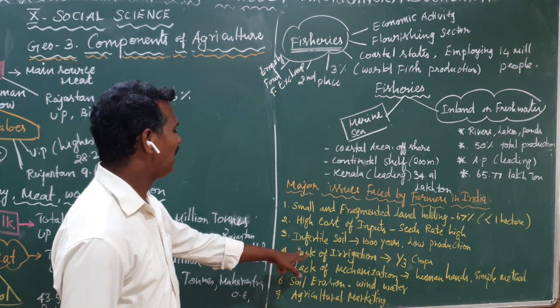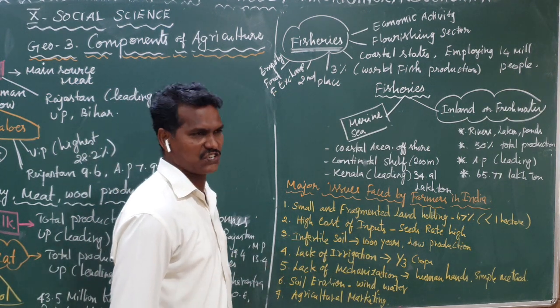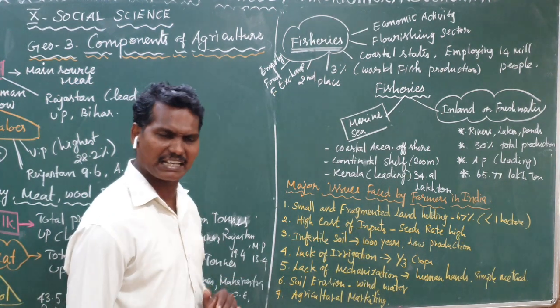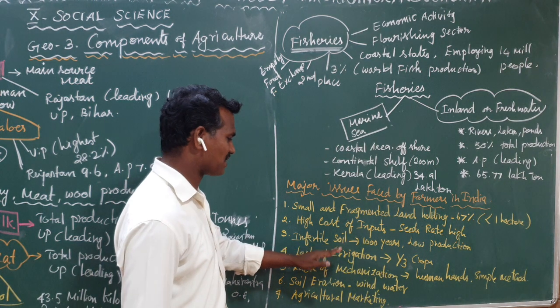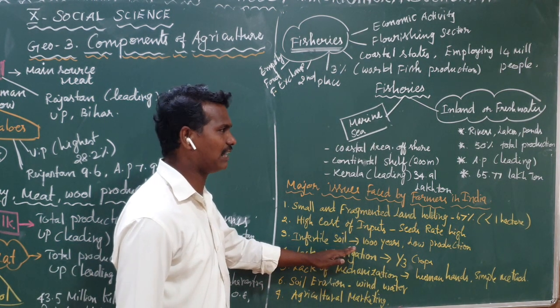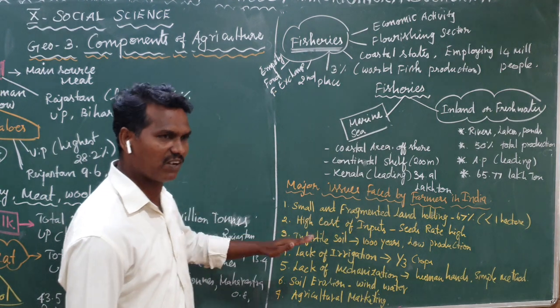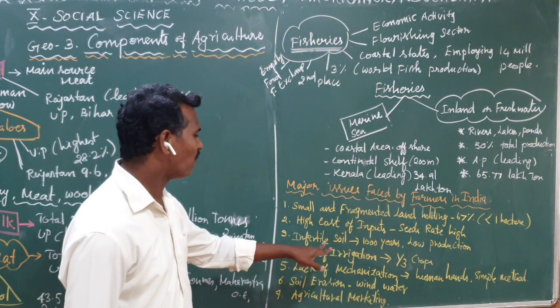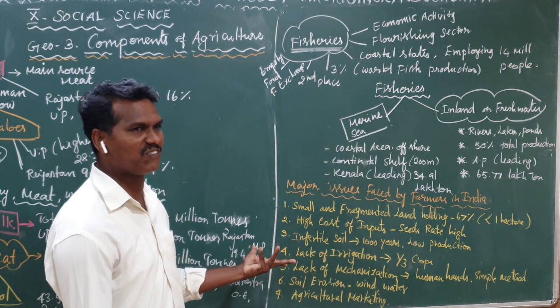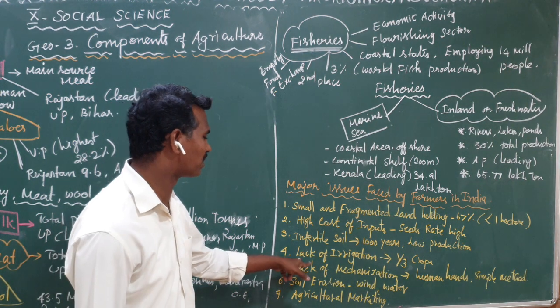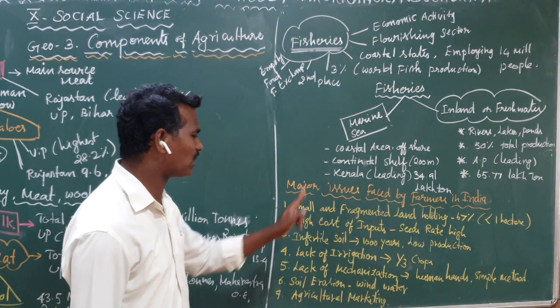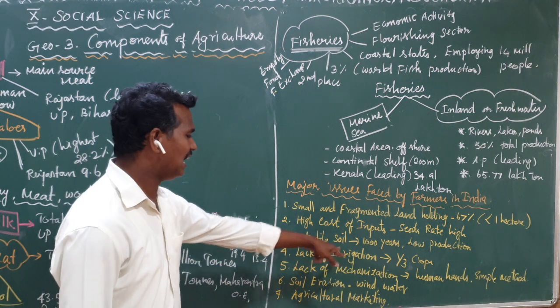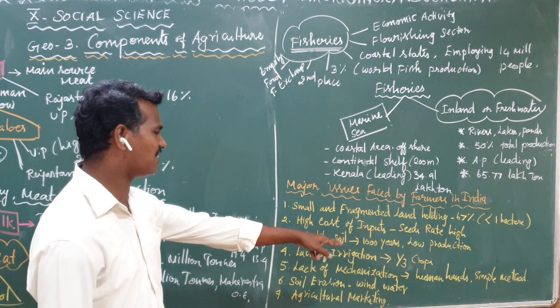The next one, fourth one, lack of irrigation. When you cultivate any crops, what do you first need? Irrigation. The Indian climate and Indian soil are not even, so they need irrigation. But we do not have sufficient water. So it is also one of the reasons, lack of irrigation. One third of the crops fall under irrigation. That means they depend on irrigation only.